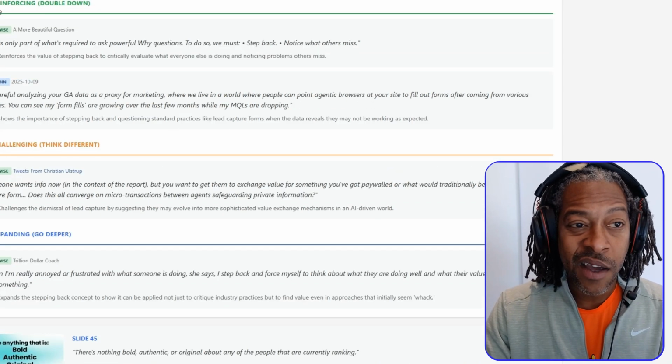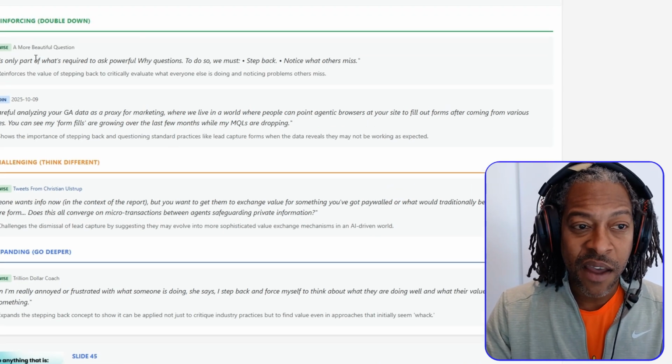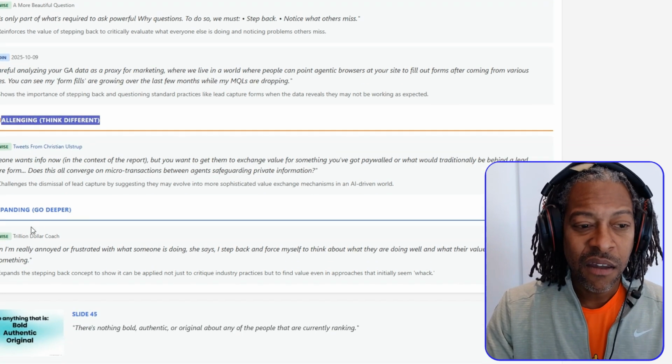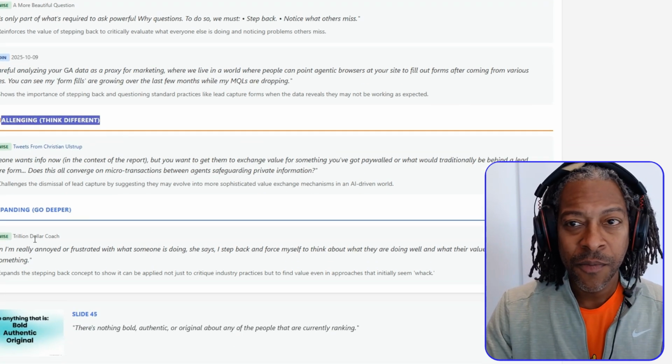It's going through all my slides, telling me what I've read that could double down, what the source is from Readwise, LinkedIn, or any podcasts that I've been on, challenges my thinking, and then teaches me to expand or go deeper. And this is how I'm going to improve my storytelling and make the things that I've done that have performed well or that I read that I loved to make sure they get in my slide deck so I can be even better in 2026.